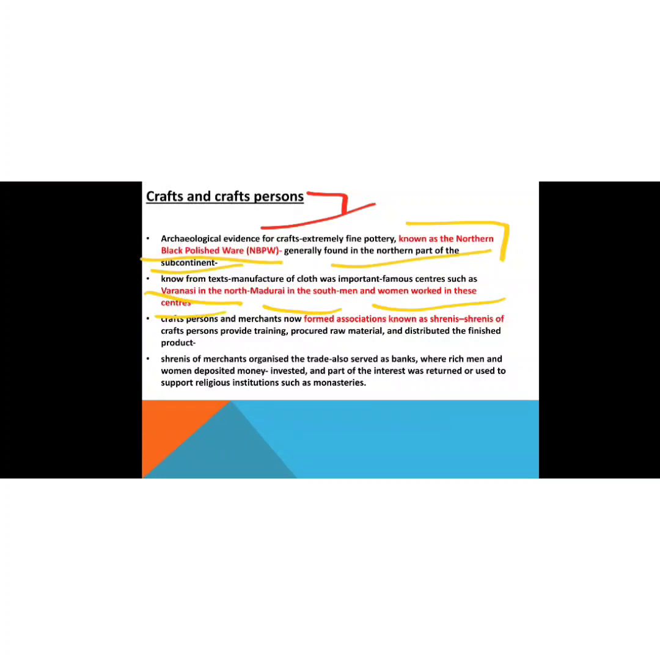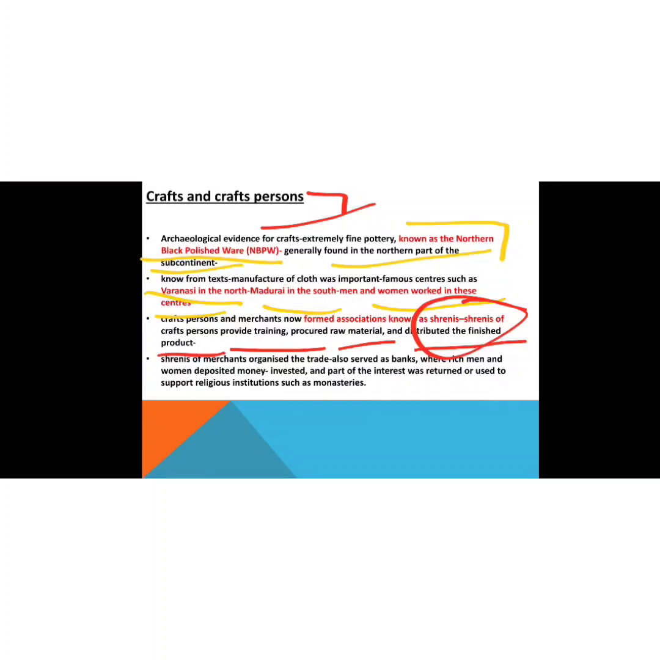Then the craftspersons and merchants formed associations known as Srenis. Srenis of craftspersons provided training, procured raw material, and distributed the finished product. So basically, they looked after the functioning of the traders and the craftsmen, and also provided raw material to the persons.